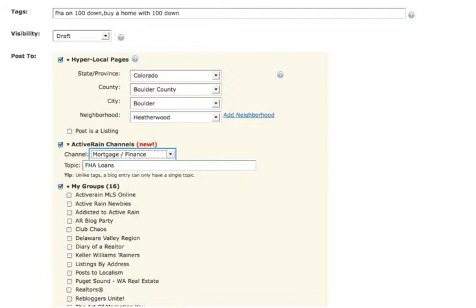Now, what type of content belongs in localism? Any type of content that's information specific to a neighborhood or a city, state, or county. If it's just a national topic like the Mortgage Fiasco 101, are we going to post that to localism?